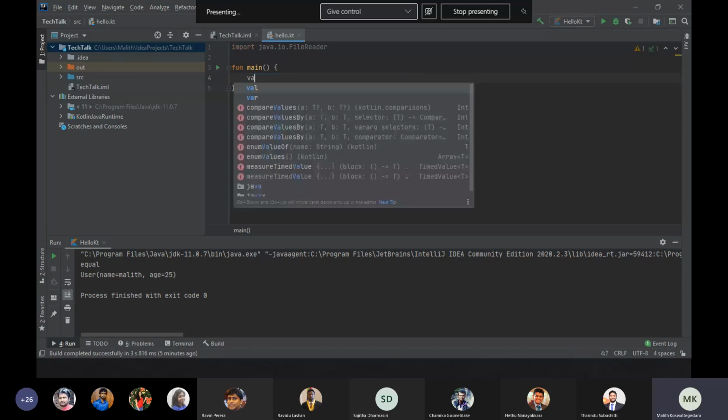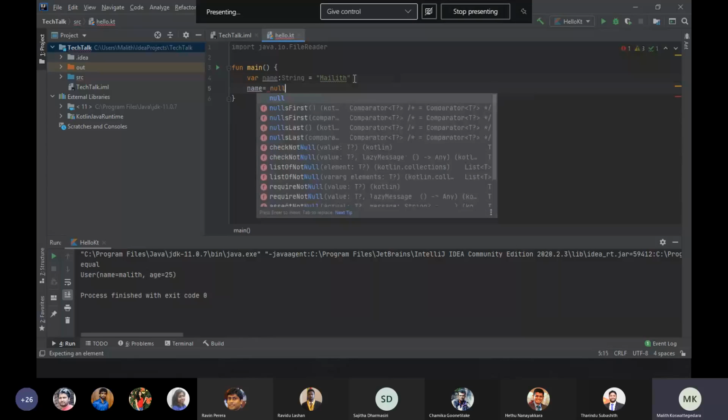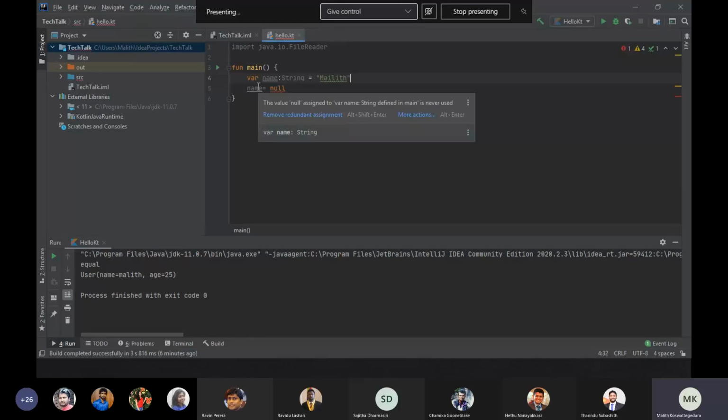Let's define a variable name and its type is String. Now I'm going to assign null to it. You can see that it will show a compile time error. So if we want to assign a null value to this, we can add a question mark to the type. Now it doesn't throw a compile time error.